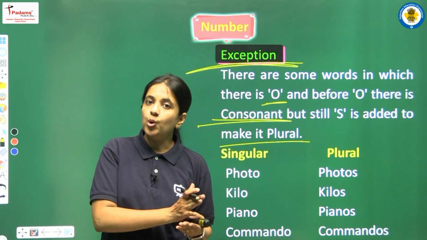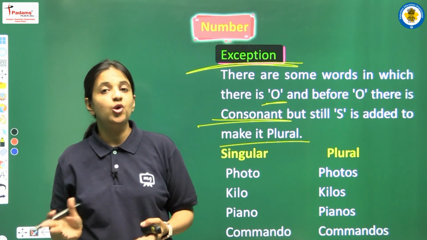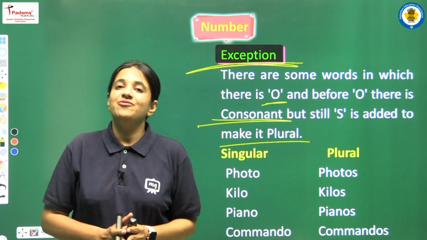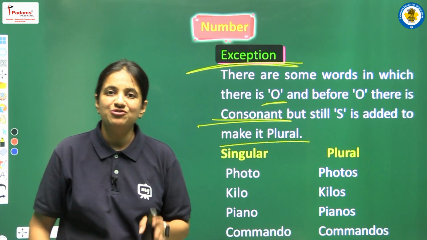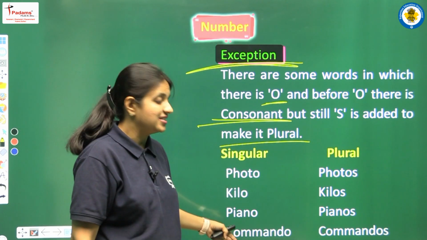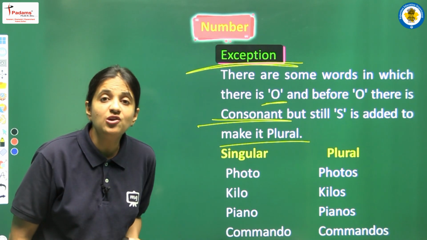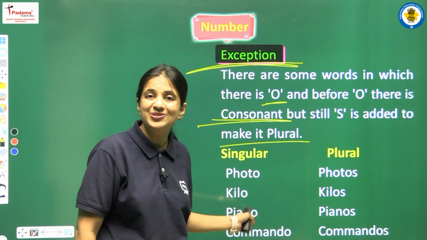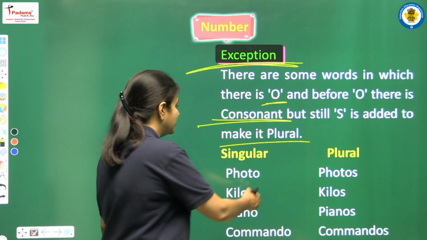we are having O at the end of the word, and before O yes, one consonant is also there, but still we have to add S at the end of the word, and that's why these words are known as some of the exceptions of this rule. Yes, students, you have to learn all these rules as well. So let's see the first word.